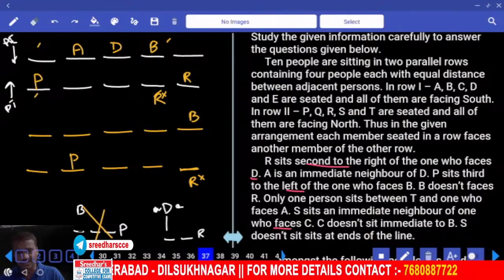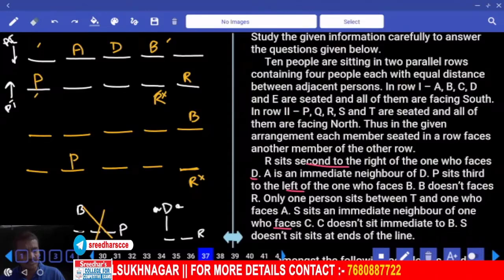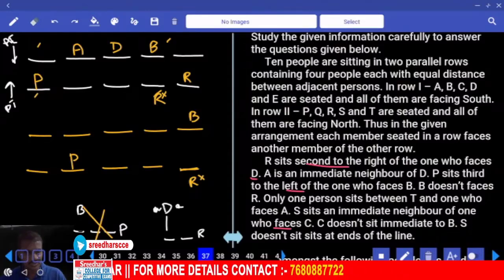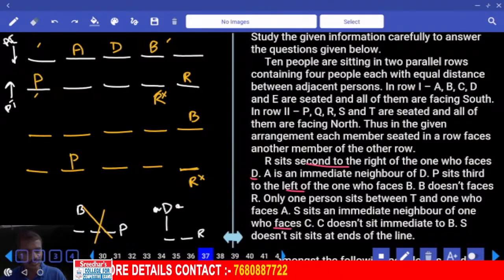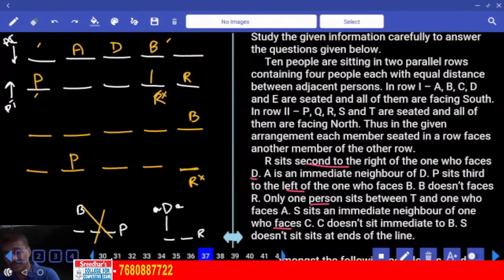And P sits third to the left of the one who faces B. Next, B does not face R. Only one person between T and the one who faces A. Between the one who faces A and T, there must be exactly one person. And S is an immediate neighbor of the one who faces C.